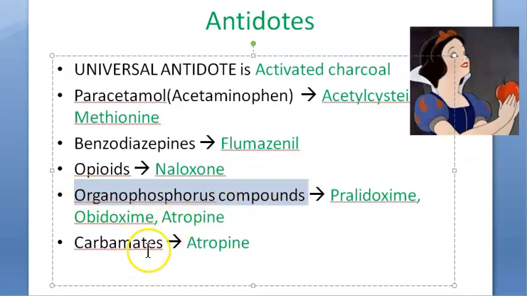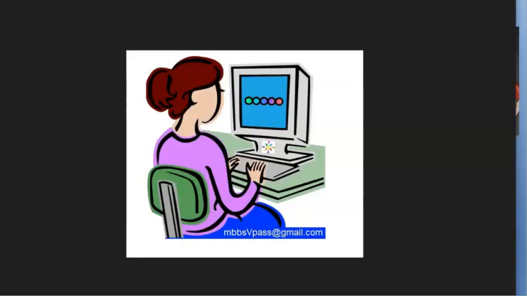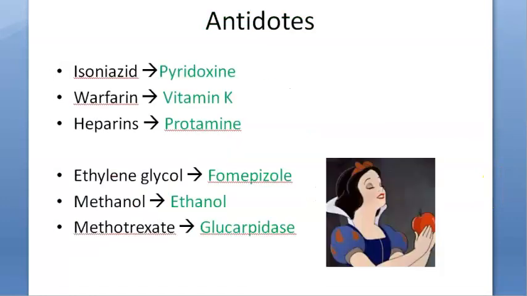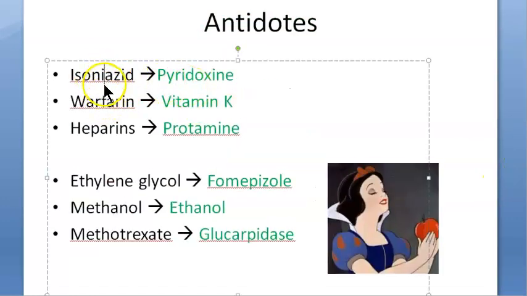Did you understand? So you should be able to tell now. Organophosphorus compound poisoning, you will give pralidoxime, obidoxime. These will do cholinesterase reactivation. What about atropine? Atropine is going to block the action of the toxin itself. Then coming to carbamates, if they take carbamates, then you give atropine. What is atropine going to do? It is going to block the action of the toxin. Very good. Next, we are moving on to the next slide here.